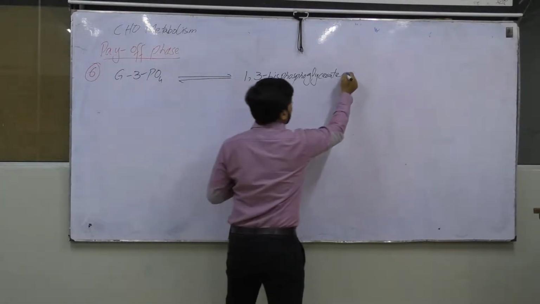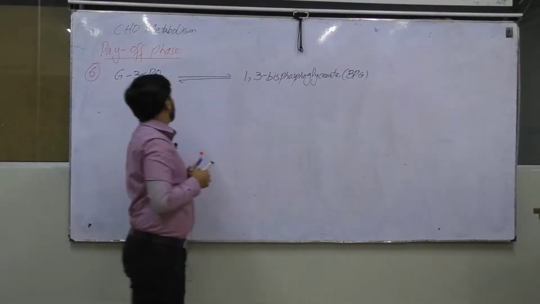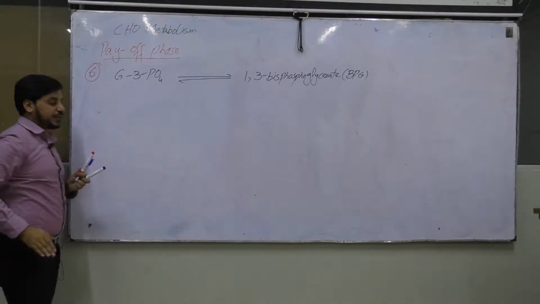We can also abbreviate it as BPG. And in this, what will happen?